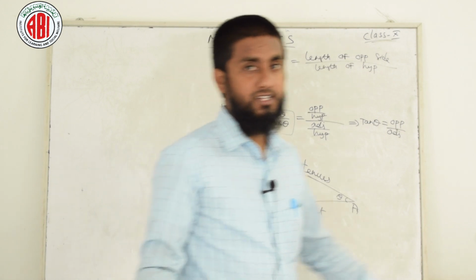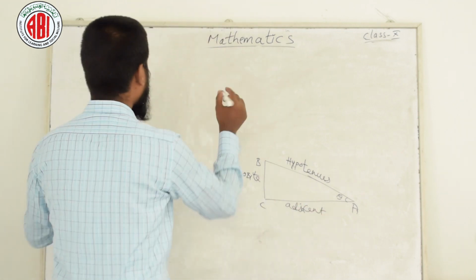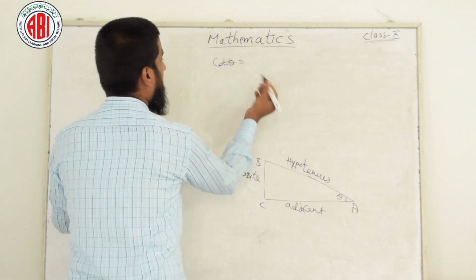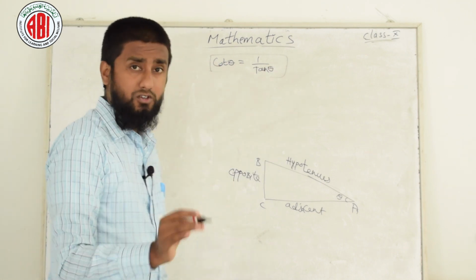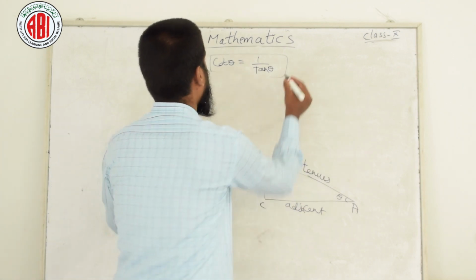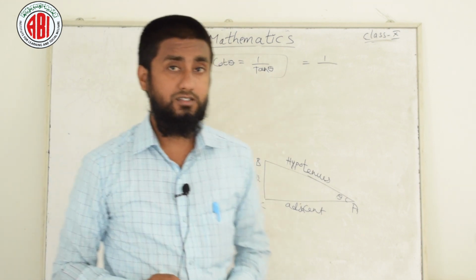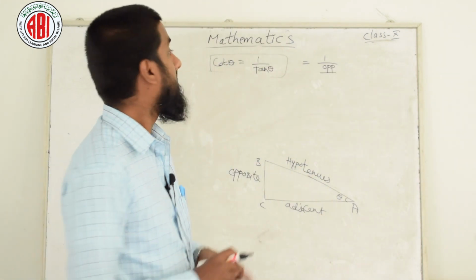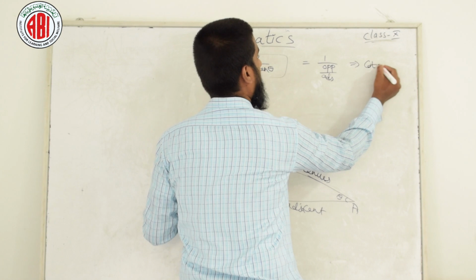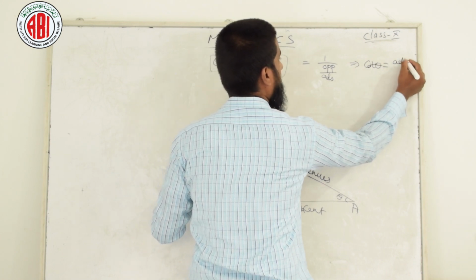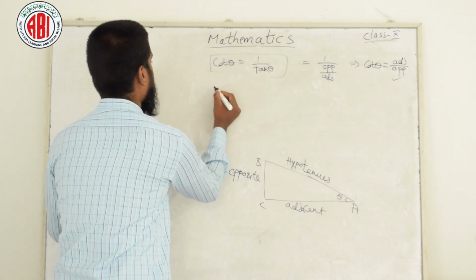Okay students, now moving to the next topic. Sin, cos, tan done. Now I am telling cot theta. Cot theta is nothing but 1 by tan theta. This is also a very important formula. This will help you in your further problems. You need to remember it. What is tan theta, students? Yes, tan theta is nothing but the length of the opposite by the length of the adjacent side, which implies cot theta is equal to adjacent by opposite. Cot theta done.